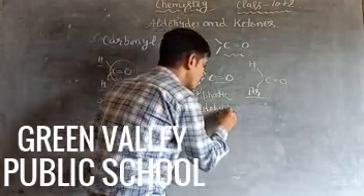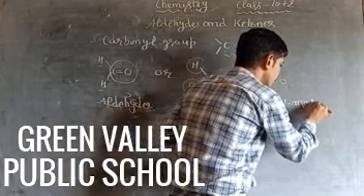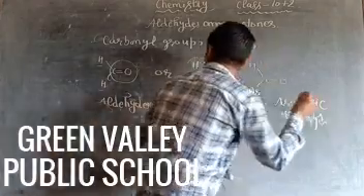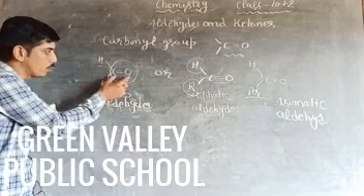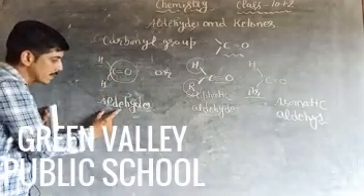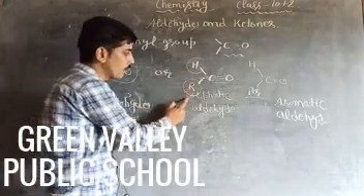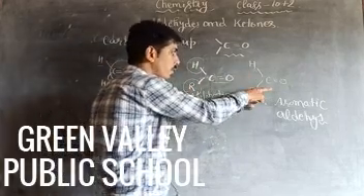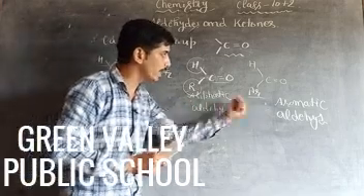Or if an aryl group joins, this one forms aromatic aldehydes. I repeat again, in case of aldehyde, when two hydrogen atoms join to the carbonyl carbon, this one is known as aldehyde. Or if one hydrogen and another alkyl group join, this forms aldehydes. Or if hydrogen and one aryl group join, this also forms aldehydes. Aldehydes are of two types, aliphatic aldehydes and aromatic aldehydes.